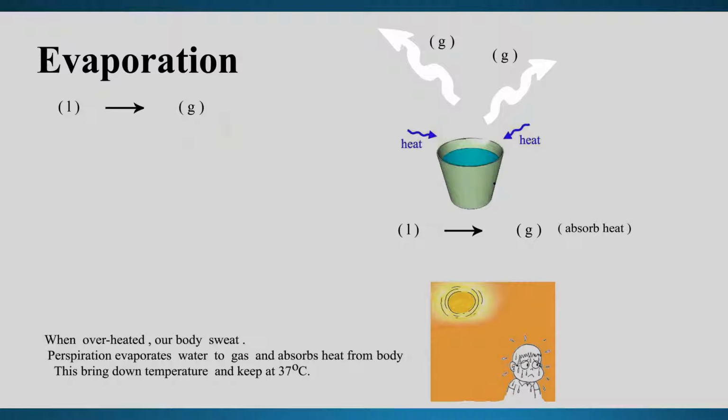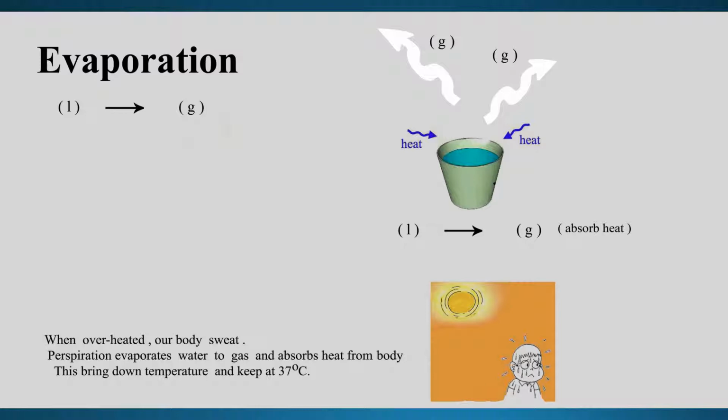Because when you come out from the water, the water absorbs your body heat to turn into gas. So it absorbs your body heat and makes you cold. That's the reason.